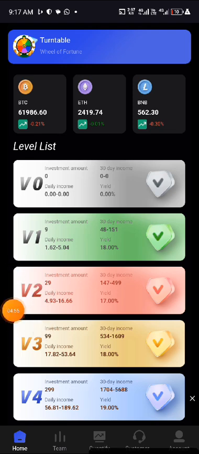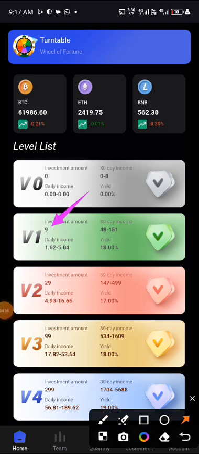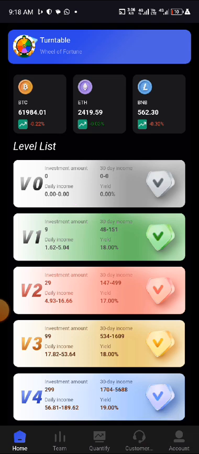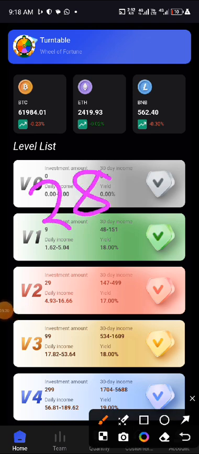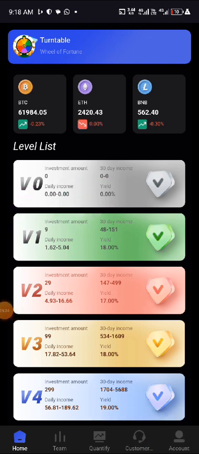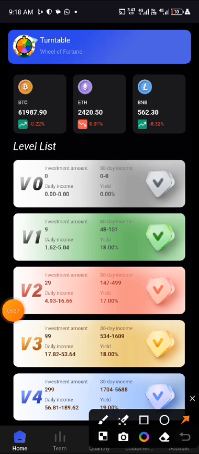For instance, if you deposit only $9, this is what you're going to be earning daily, 1.62. But if you deposit $10, you can earn more than 1.62. The highest you can deposit on level 1 is $28, and that $28 will yield you up to $5.4 every day.